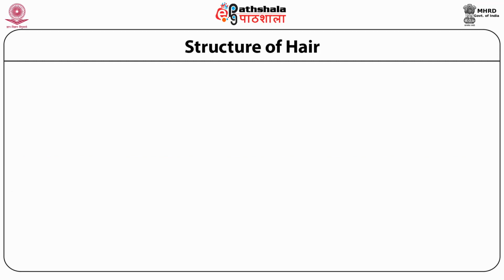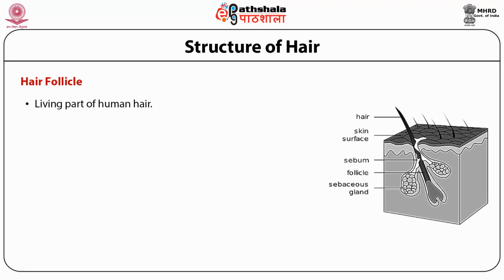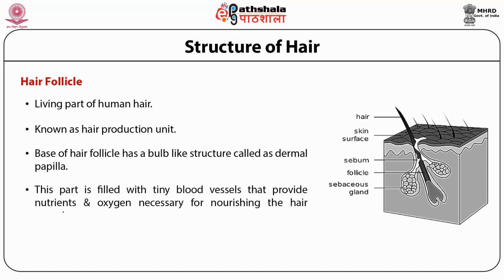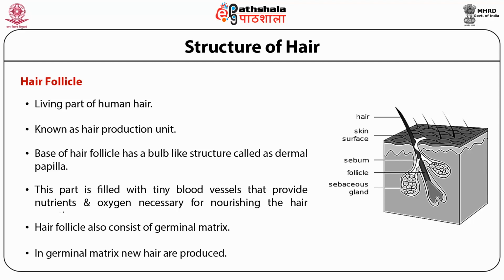So in detail, the hair follicle is the living part of human hair. It is known as the hair production unit. The base of the hair follicle has a bulb-like structure which is called the dermal papilla. This part is filled with tiny blood vessels that provide nutrients and oxygen necessary for nourishing hair growth. Hair follicle also consists of the germinal matrix. In the germinal matrix, new hair are produced.